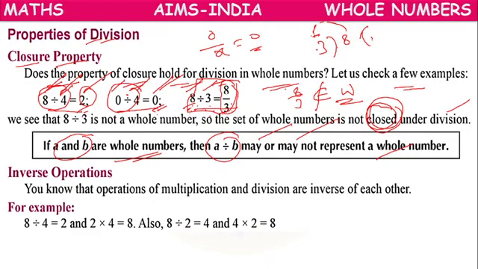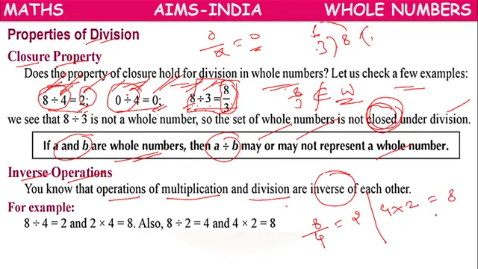Okay. So next, inverse operations. We have already learnt that the operations of multiplication and division are inverse of each other. If we have 8 divided by 4 equals 2, this can be written as 4 times 2 equals 8.